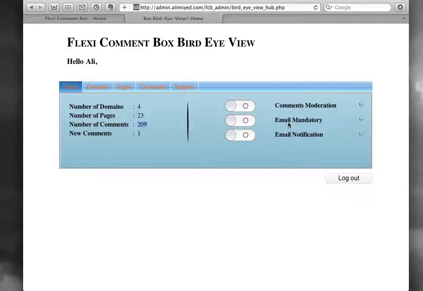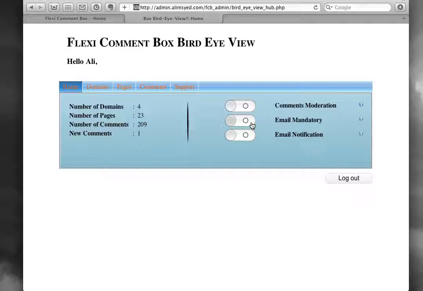On the right side of the panel you have comments moderation, which lets you decide whether you want to read the messages that have been submitted on your website before they are published, or you'd rather leave it off so that any comments submitted to your website are immediately published for everybody to see. So if I switch it on, comments are going to be submitted, but they are going to wait till I say yes or no. Let's keep it off.